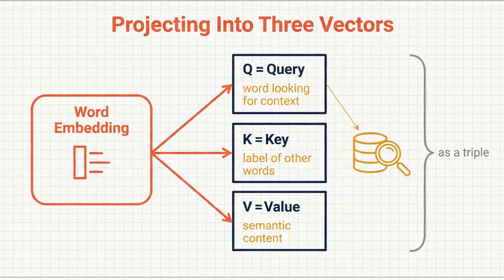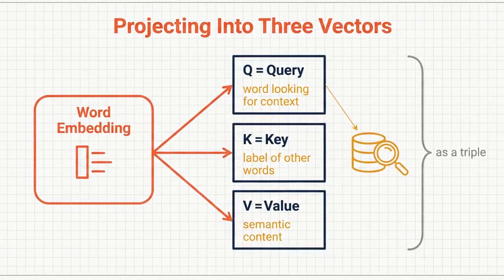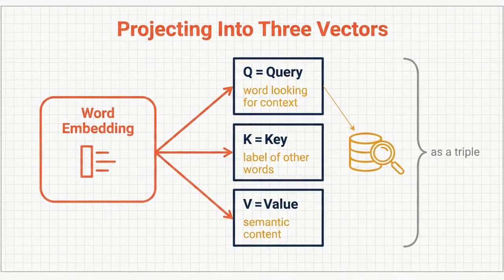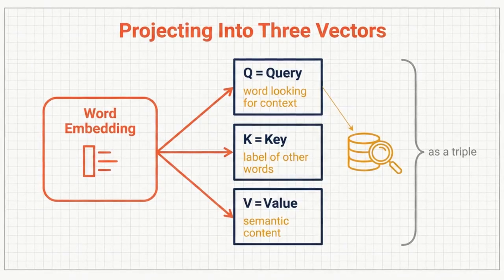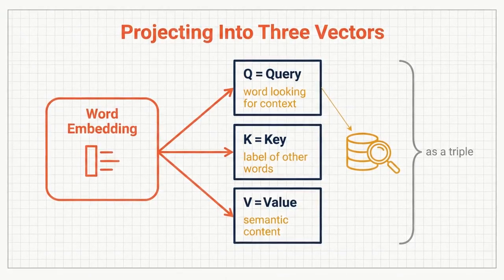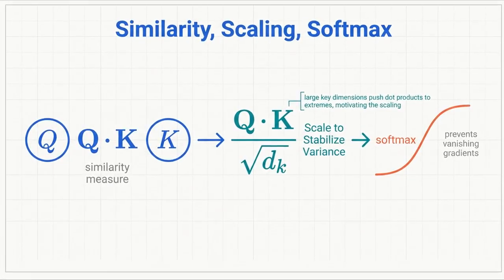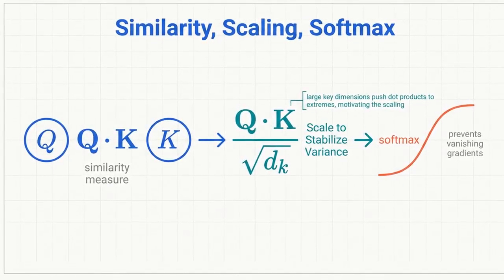To perform attention, the transformer projects each word embedding into 3 vectors: a query, a key, and a value. Think of this like a database search. The query represents the word looking for context, the key is the label of other words, and the value is the semantic content. We measure similarity by taking the dot product of the query with the key of every word.